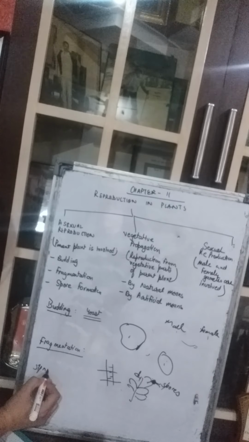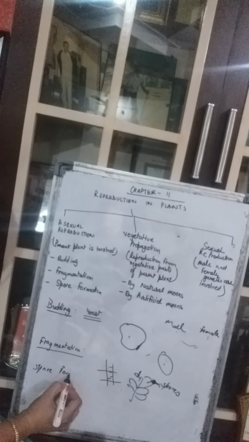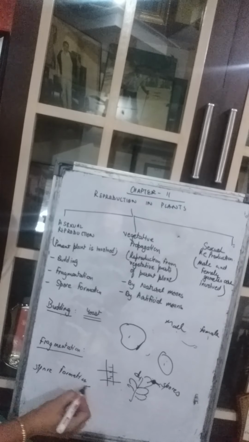I hope this is clear. Budding, fragmentation and spore formation. So we have done these kinds of asexual reproduction. The rest of these we will do in the next session.